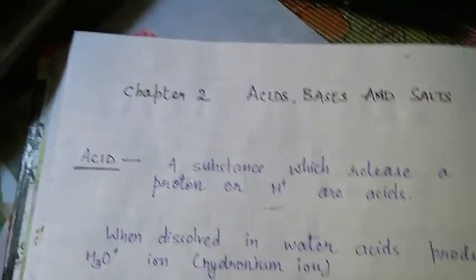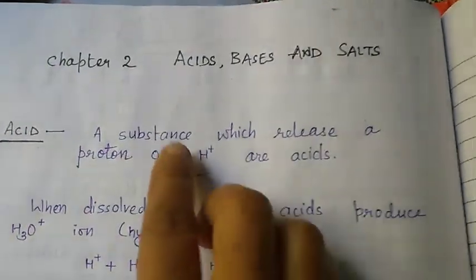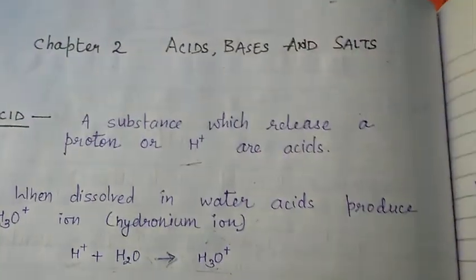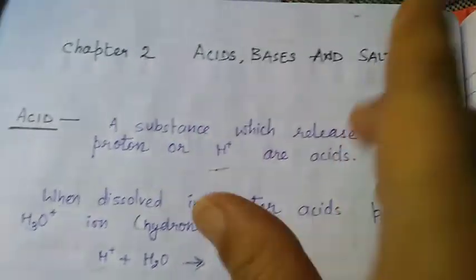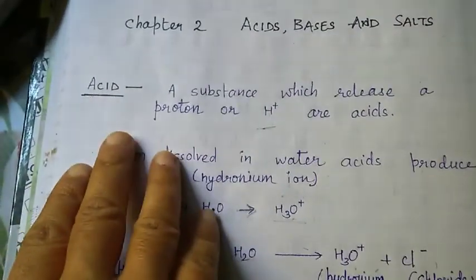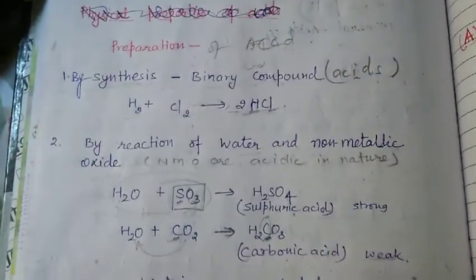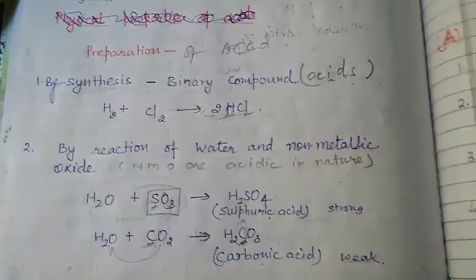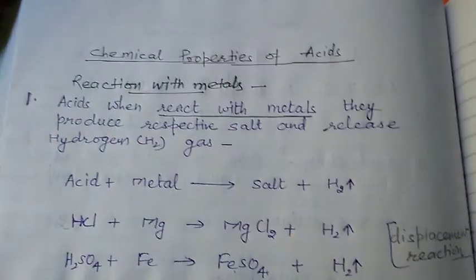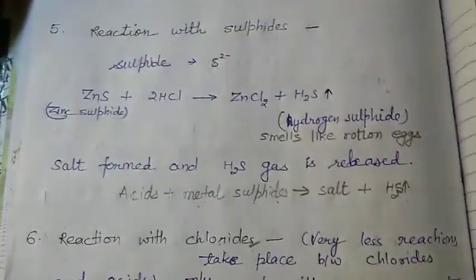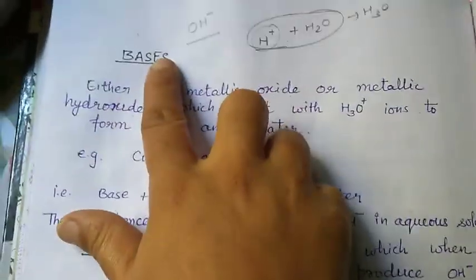Right. Hello class 10th. You're studying the second chapter of your chemistry book, Acids, Bases and Salts, in which I have explained to you about acids. What are acids? How can you classify acids on different bases? What are the preparations of acids? How can you prepare them? What are the physical properties of acids? Then we studied the chemical properties of acids. So from today we will study what are bases.